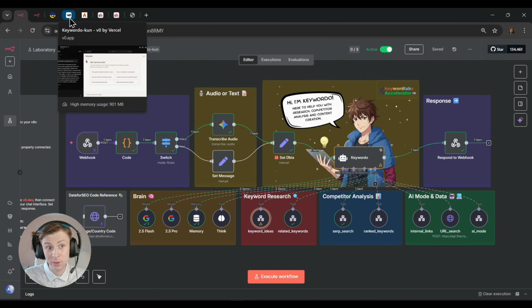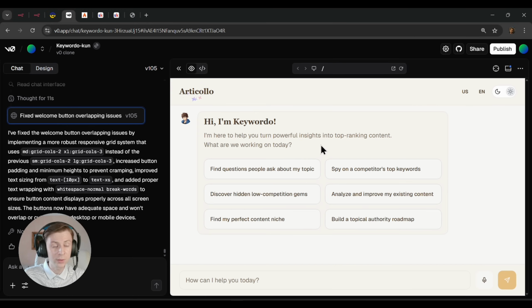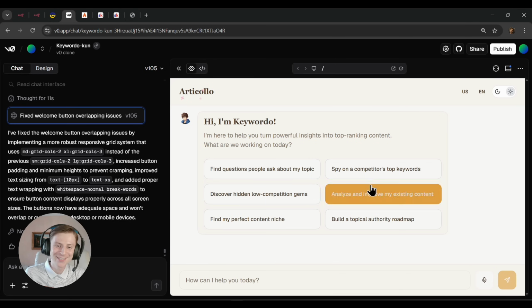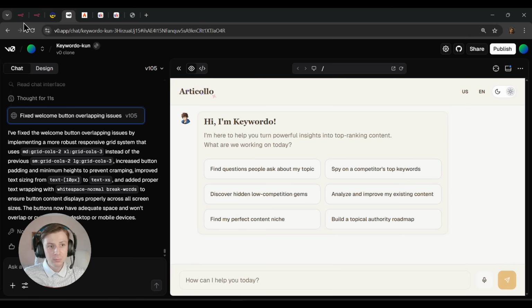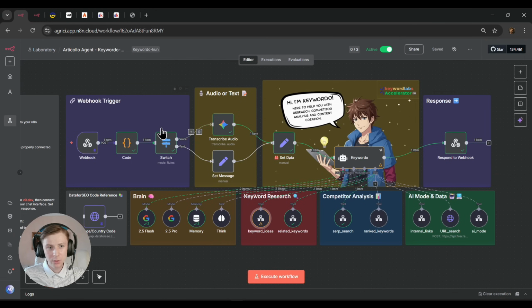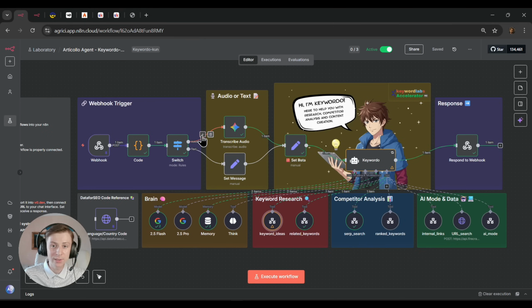So for the front end, we are using v0.dev. If you don't know what v0.dev is, it's the same as Lovable that you've heard of, same as Base44, maybe you've heard of. Basically, prompt and user message and design. That's all it is. So how can we set up this whole automation? The process is quite simple.